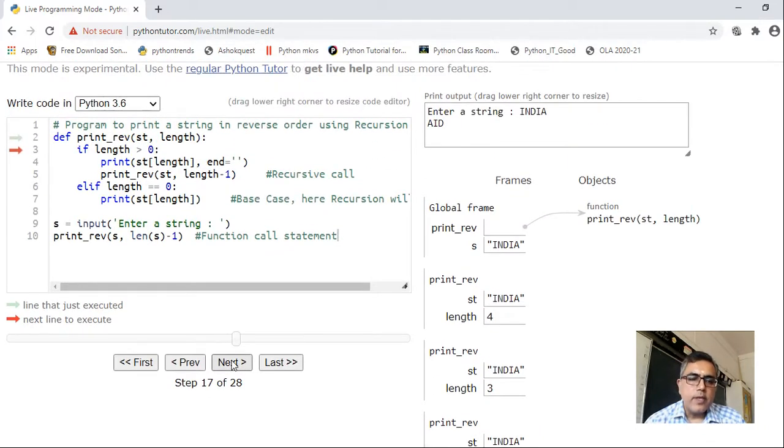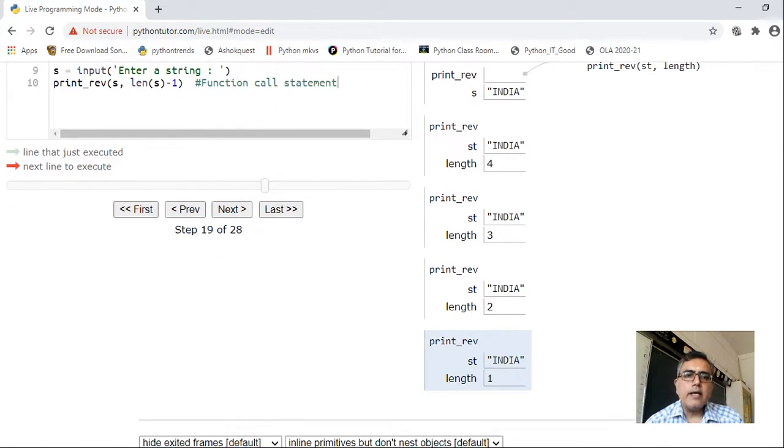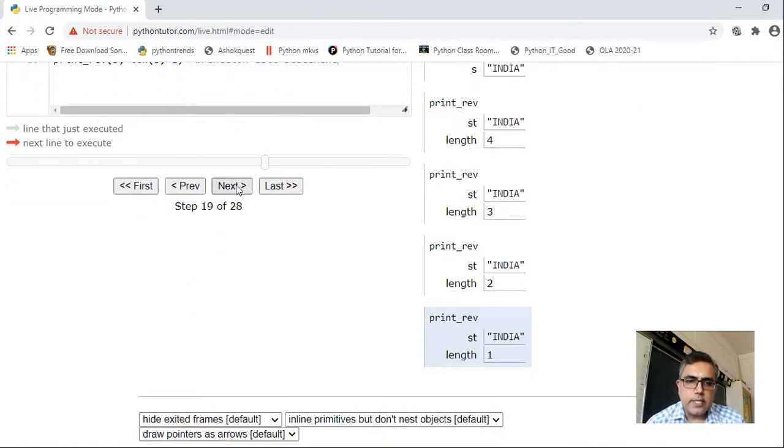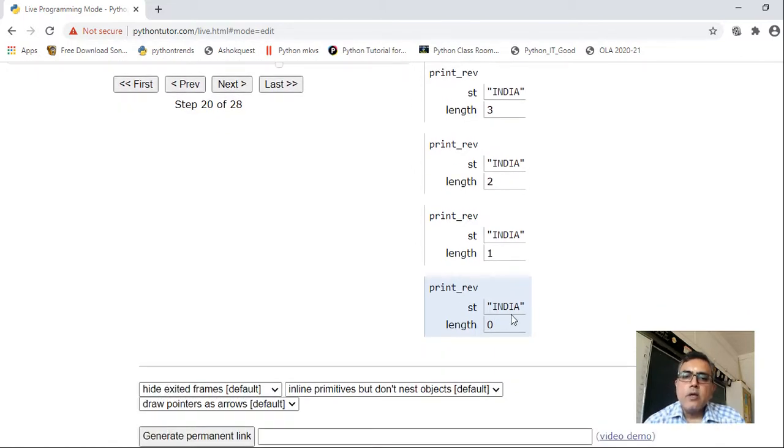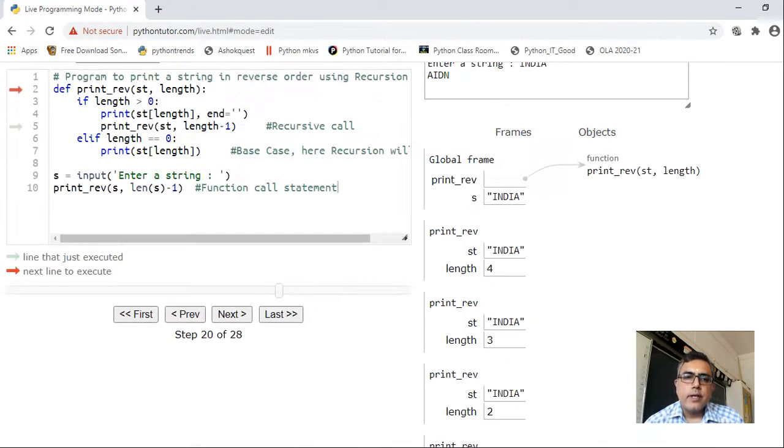Okay, click on next. 1 is greater than 0, yes. Yes means it will again print. This time what is ST of 1? 0, 1, right? So ST of 1 is N, it has displayed this, and then print REV ST of 0 this time. So it will call the function with the string and length will be 0. Let us see. See here. Now again print REV has been called with string India and length 0. Okay. Now see, here the value of length is now 0.